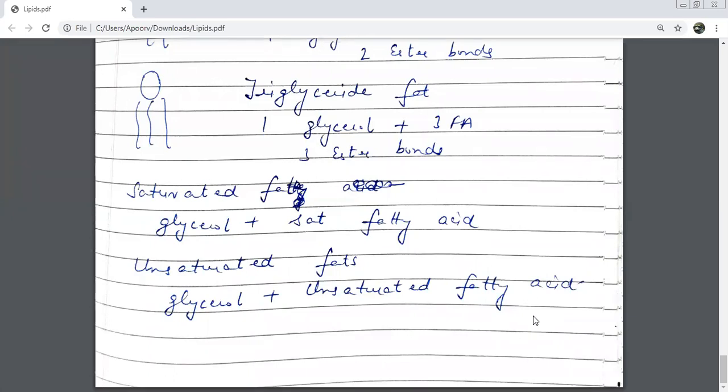Ma'am, how can lipids be called micromolecules only? Beta, there is a controversy. I told you in the beginning when I started the class that in lipids there is a controversy. We put them in the category of both micromolecules as well as macromolecules. Why do we put them so?